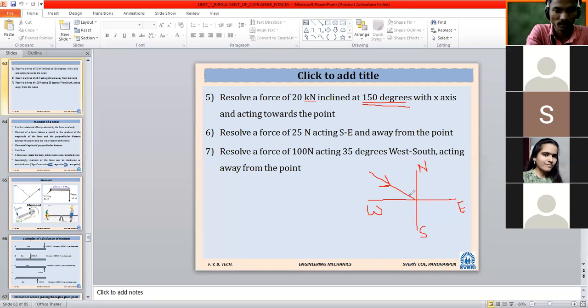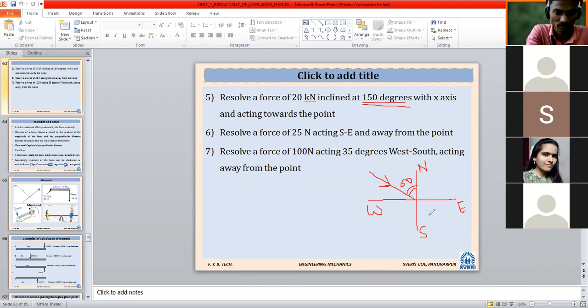So what will be this angle? You might have taken this angle. What will be this angle? Total is 150, so 150 minus 90 will come 60. 60. Likewise, a simple way.